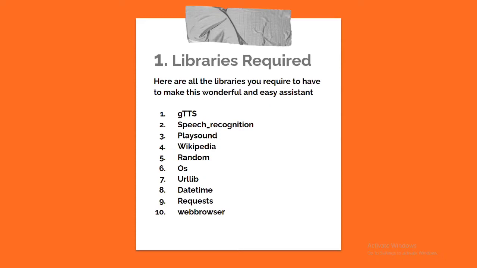So here's a list of all the libraries you require to make this wonderful and easy assistant. First, gTTS, which stands for Google Text to Speech. It is an API provided by Google which converts text to an MP3 file. Second library is speech recognition. It converts audio to text. Then playsound for playing sound. Wikipedia for information gathering. Random, OS, URL, datetime, request, and finally webbrowser for opening sites.